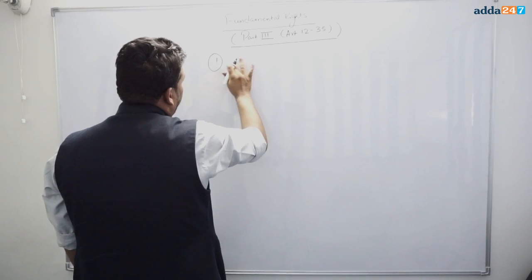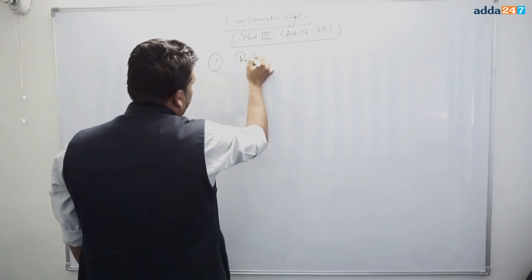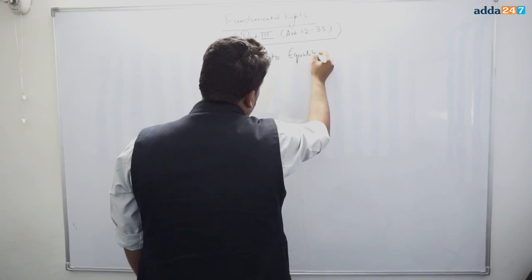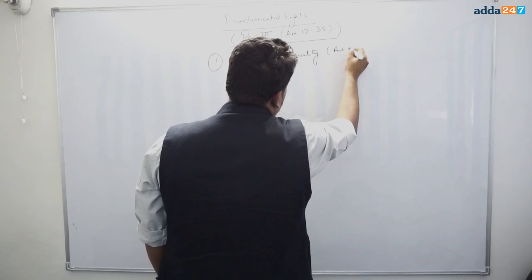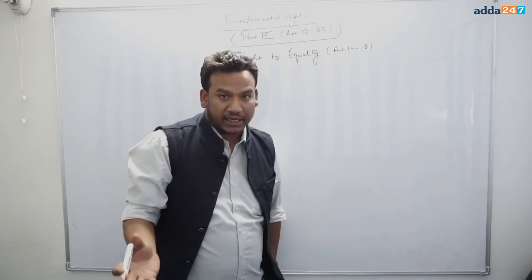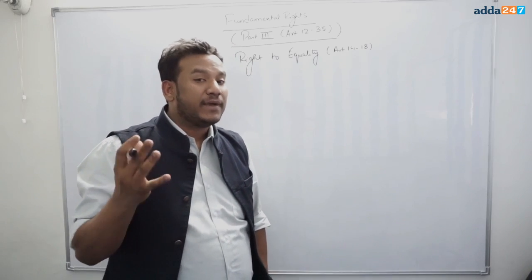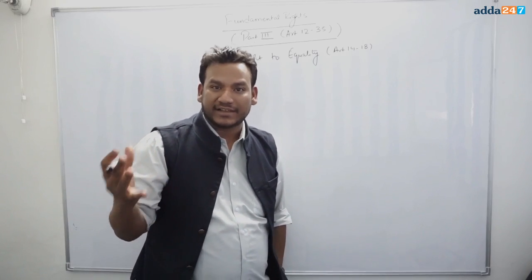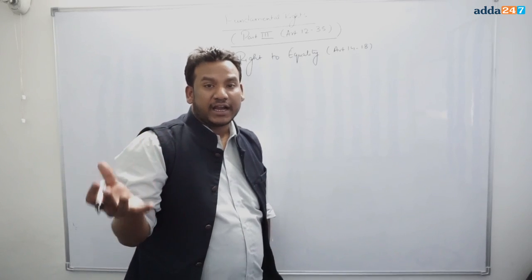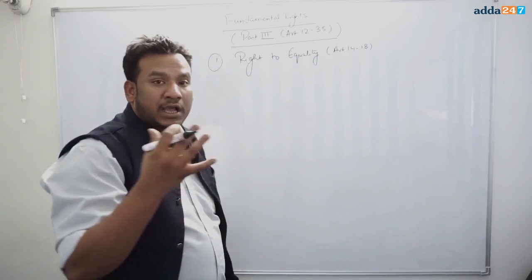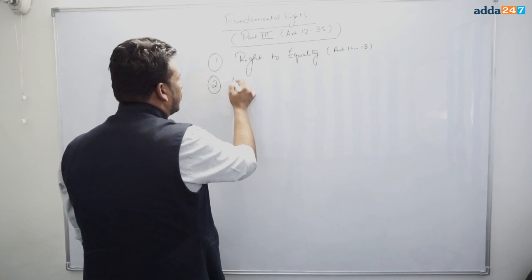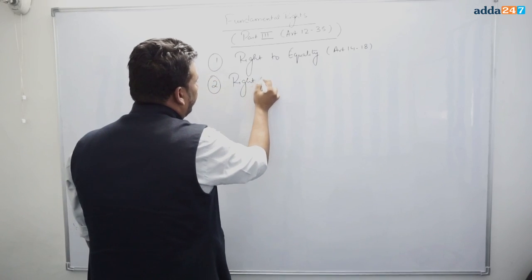The first was the right to equality. It is mentioned under Articles 14, 15, 16, 17 and 18. So, 5 types of equalities have been mentioned under Articles 14 to 18 under the fundamental right of right to equality. Okay. The second fundamental right mentioned in the Constitution is your right to freedom.